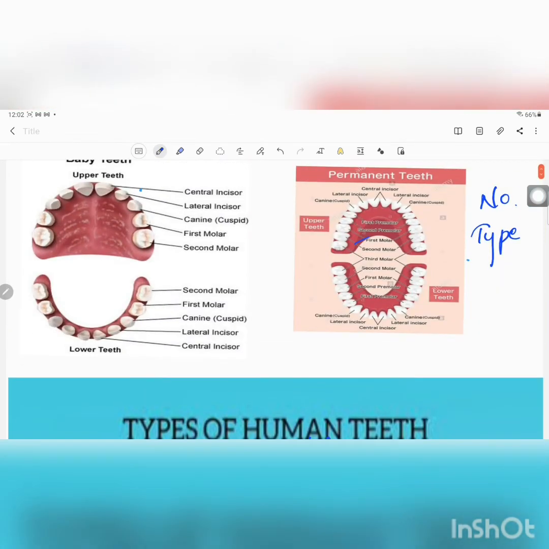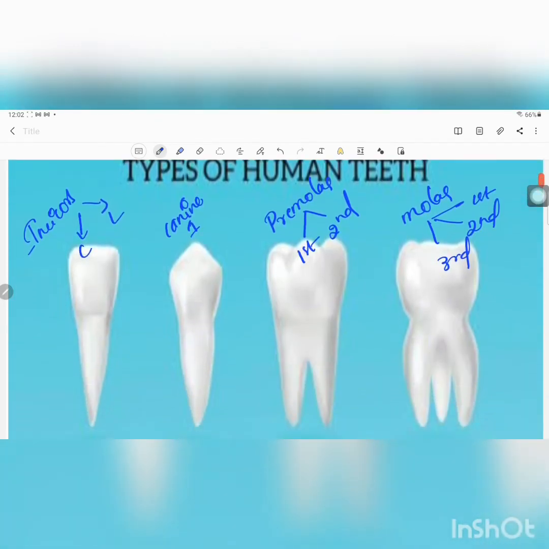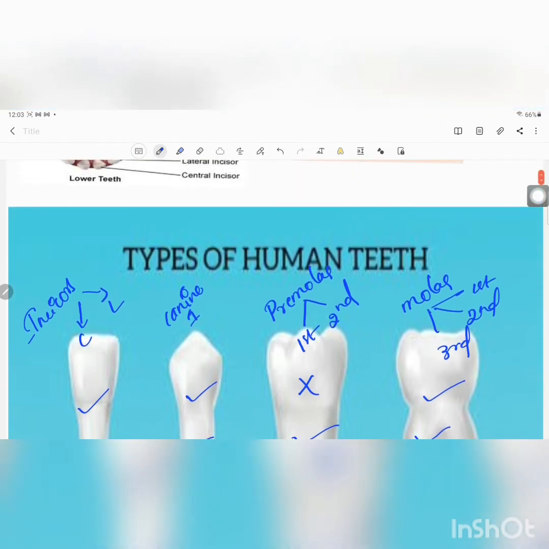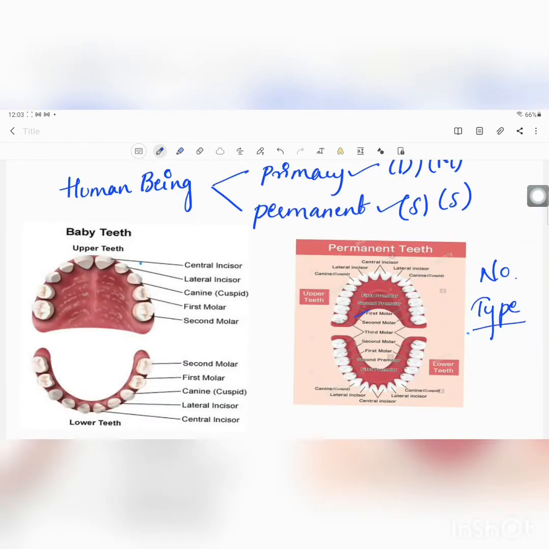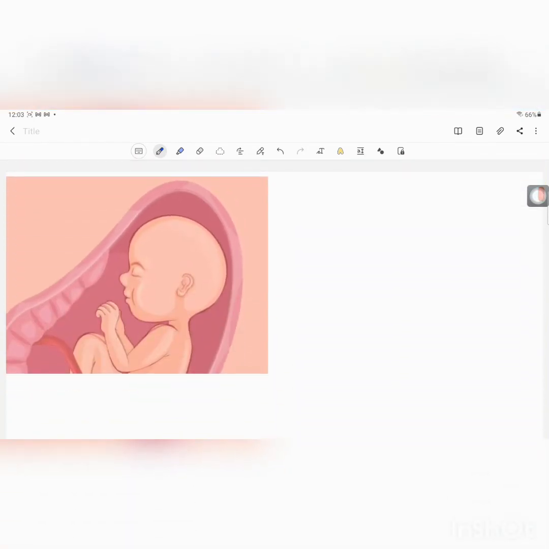The difference between the primary and the permanent is the type of teeth. The kinds of teeth we see in the primary dentition are incisors, canines, and molars. We won't see any premolar over there. In the permanent dentition, we see all four types of teeth. The human dentition arrangement is also called thecodont. It is mainly because the teeth are arranged in sockets, so it is called thecodont.